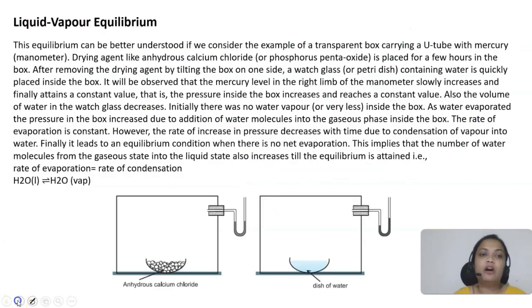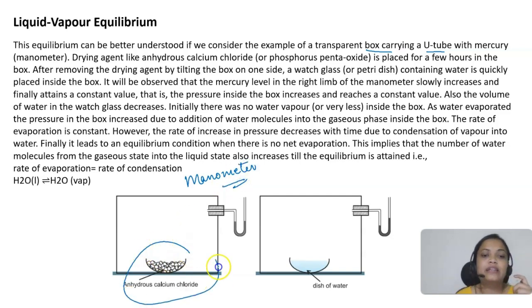Now, if I talk about liquid-vapor equilibrium, for that we have taken an example. Firstly we have taken a transparent box which is having a U-tube with mercury. We call it a manometer. A manometer is used to measure the pressure. We have put a drying agent, calcium chloride, or you can take phosphorus pentoxide, P2O5.